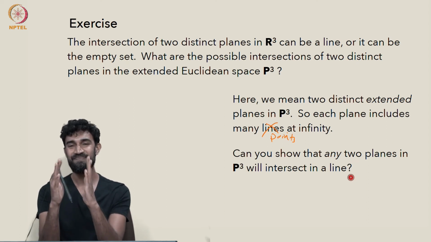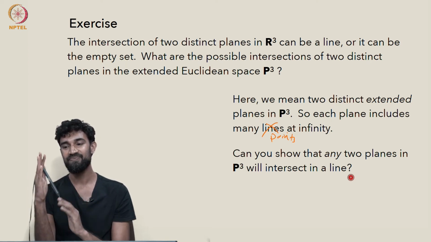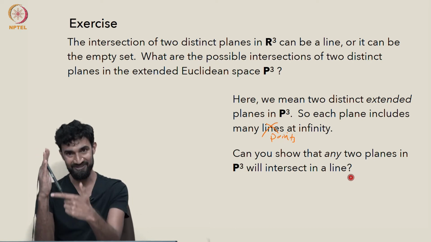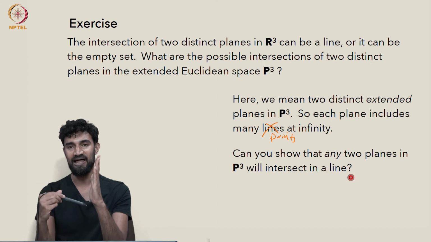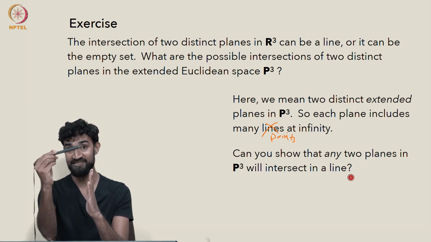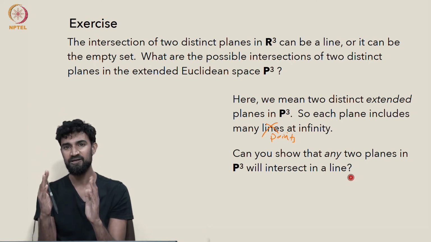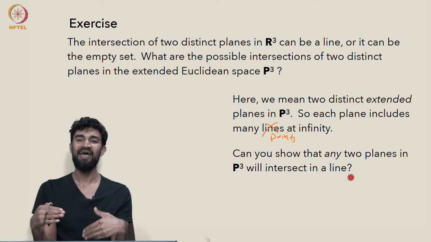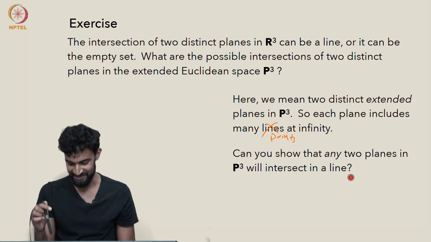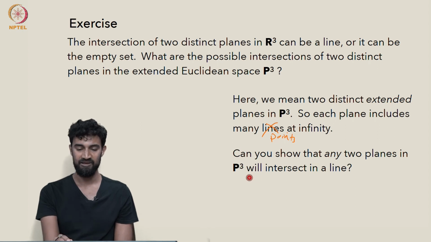As another hint, it has something to do with the fact that the line at infinity for this one is actually the same as the line at infinity for this one. Because these planes are parallel, for any point at infinity associated to this one, a translate of a line connected to that point will be in this plane, and will have the same point at infinity. So if they're parallel in R3, the associated lines at infinity will be the same, and their intersection will be that line at infinity. So you can take a moment to think about it a little more and convince yourself, but that's the basic idea.